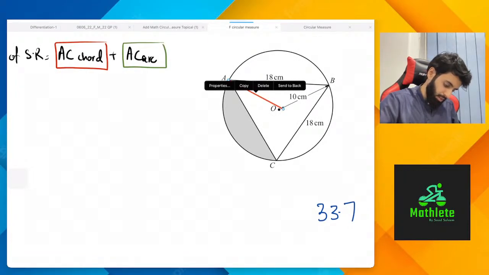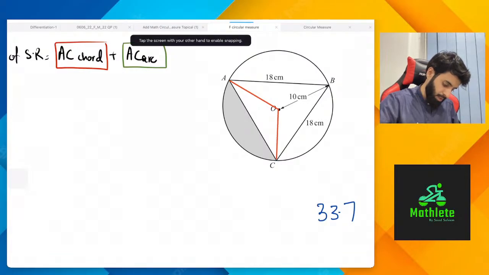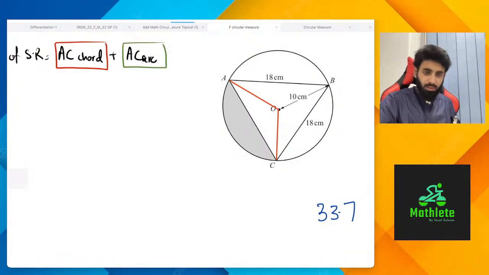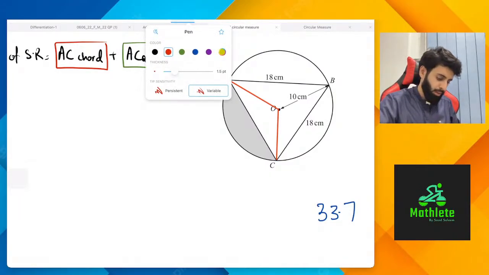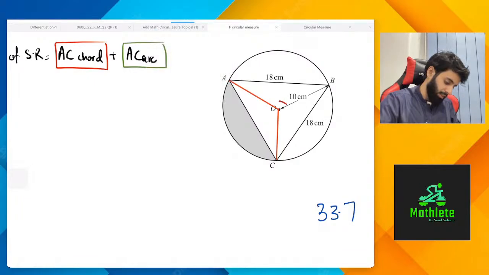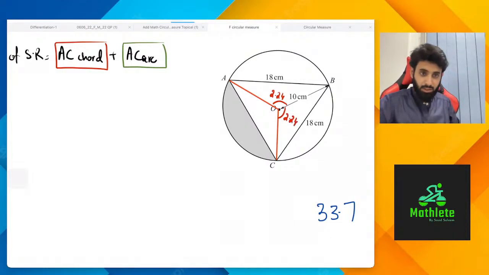So basically this length is going to be 10, and this length is going to be 10. Please do not take 2 pi and divide it by 3. We don't know whether it's split equally. But what we do know is that this angle is 2.24, which means this angle will also be 2.24 because the two triangles are congruent.